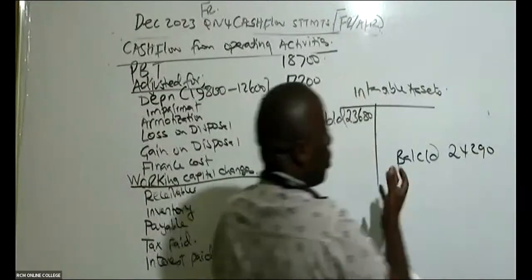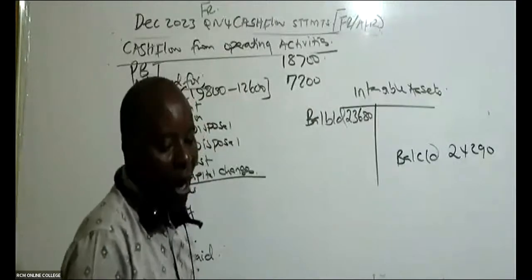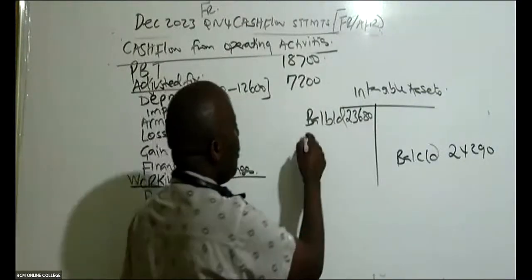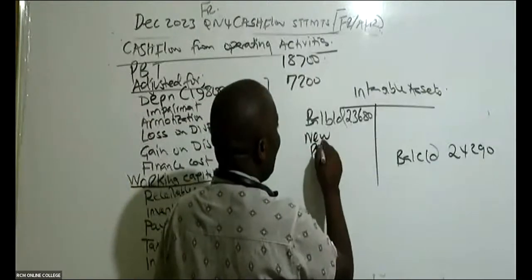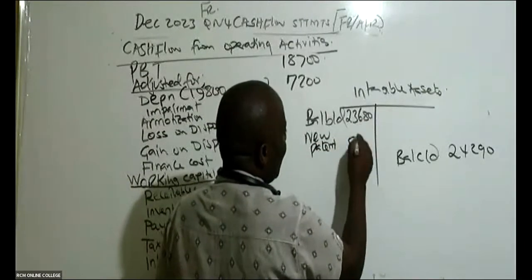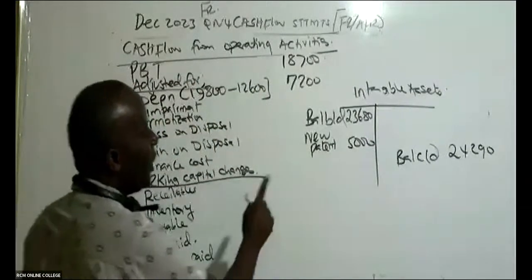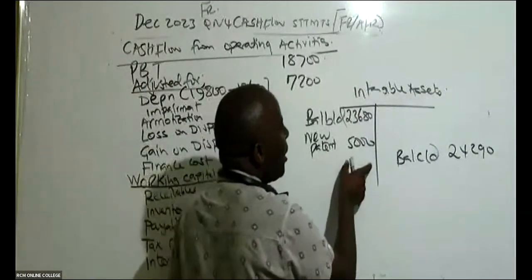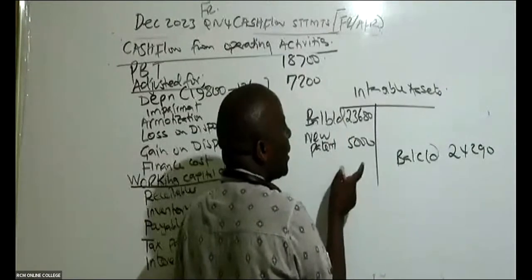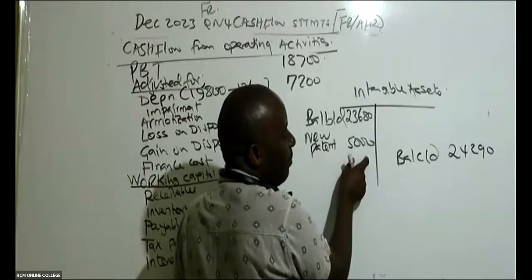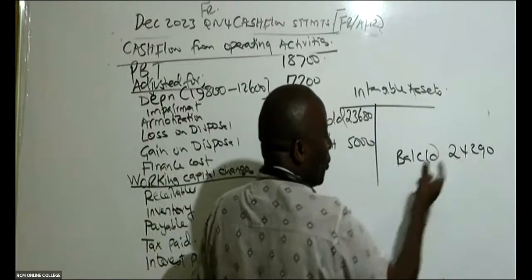And then I'm told within the year we acquired some intangible assets, a new patent, which in terms of thousands was 5,000. So you can see, by the end of the year my intangible assets should be 28,680. But in this case I can see it has reduced.